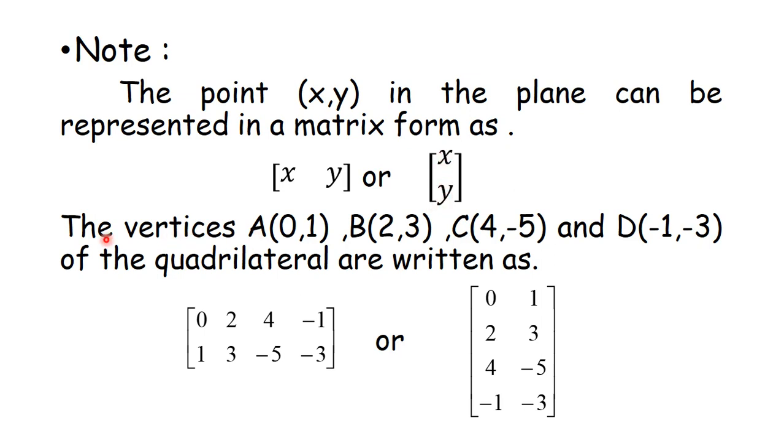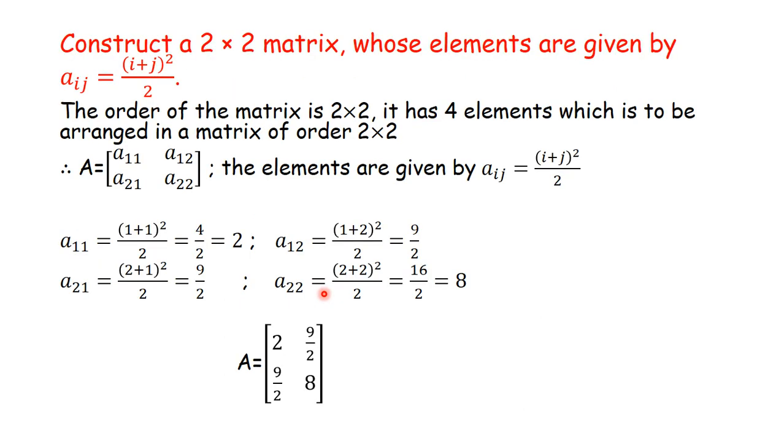Similarly, suppose I have a quadrilateral whose vertices are given as A, B, C, D. Then these vertices can be represented in a matrix form like this, or in column form also. So I can write a point in a matrix form, I can write the vertices of a quadrilateral, I can write the vertices of a triangle in a matrix form.